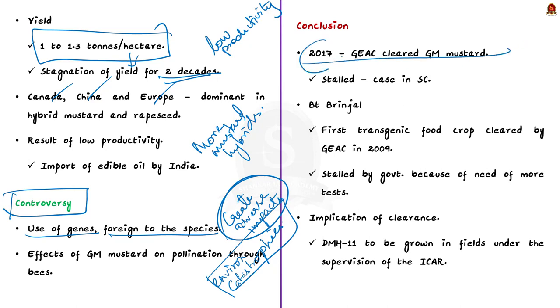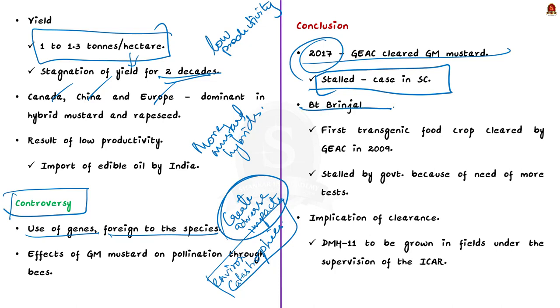In 2017 also, GEAC cleared it. But the process was stopped after a case was filed in the Supreme Court. See, the government, specifically the Environment Ministry, also didn't officially support the GM mustard. Other instances like this involve BT brinjal.